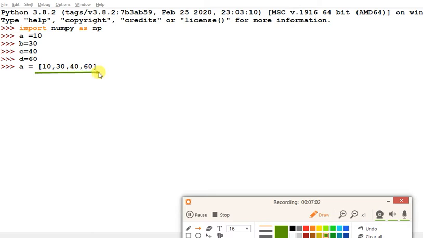Now you can see the very first question is how you can access this. The very first value, 10, is at index 0, so a[0], and then a[1], a[2], a[3]. In this way you can access the data.